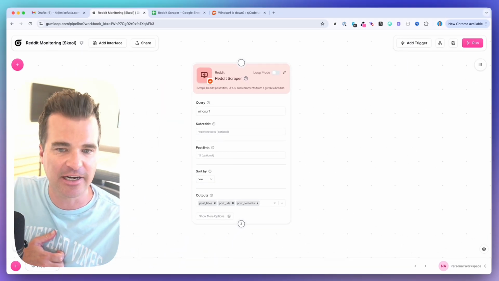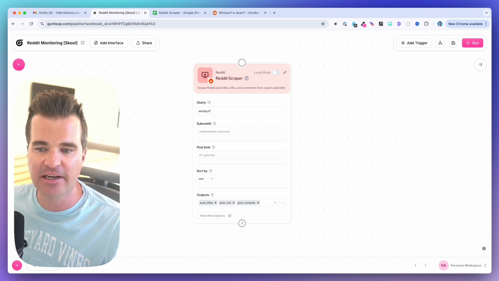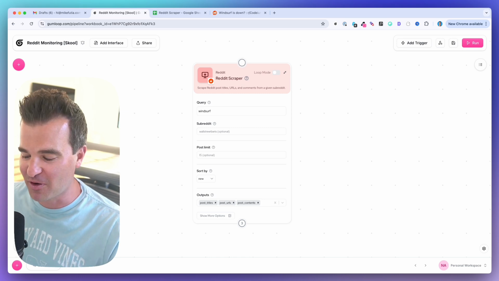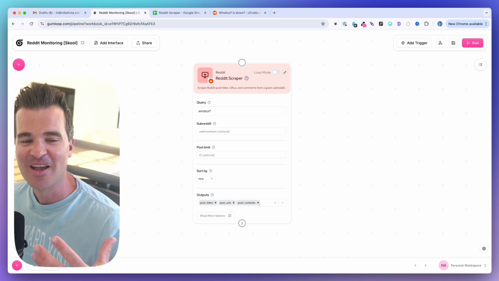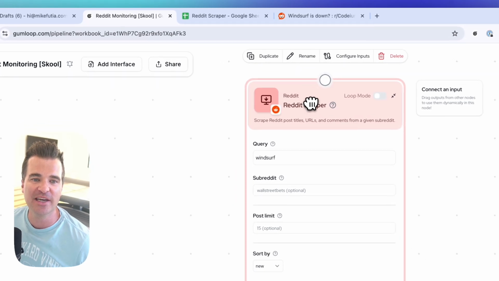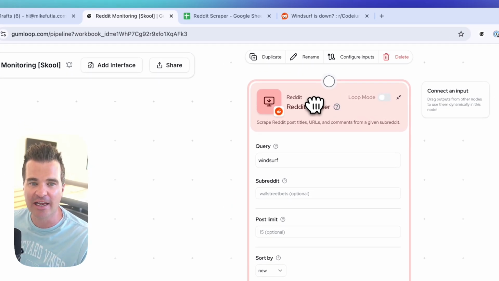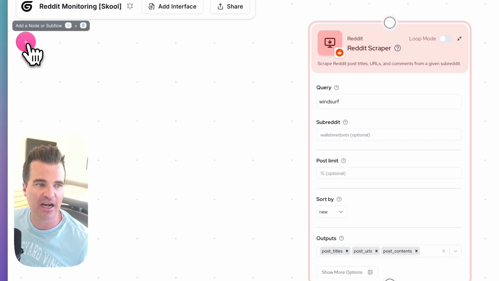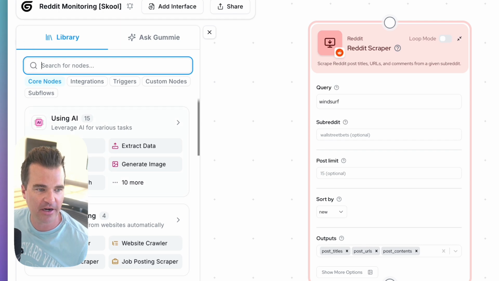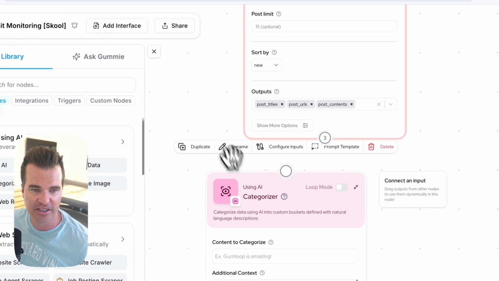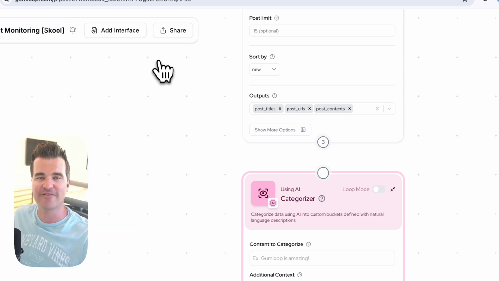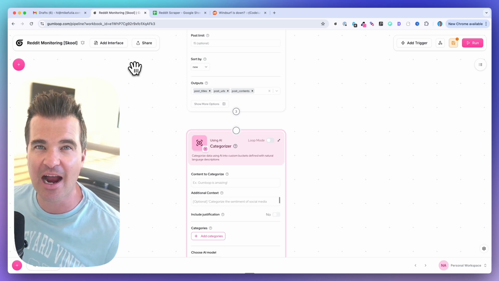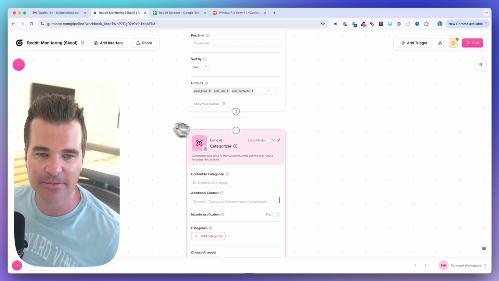All right, next, we want to analyze only the negative responses, or take action only on the negative responses. So hopefully, if it's your own product, people are saying some good stuff about you on Reddit, and we need to filter out or really categorize all of these Reddit comments, right? And so to do that, we're going to use an AI categorizer node in Gumloop. So let me hit the plus button here and we can see the categorizer is this node down here. So again, what we're going to do is feed all of the Reddit posts into here and let AI decide based on our guidance whether it's a negative comment that needs to be acted upon.